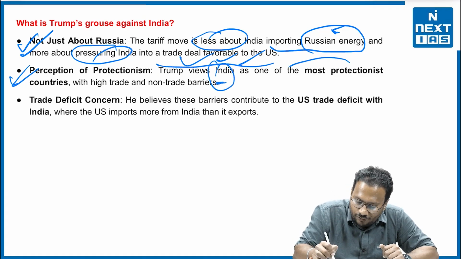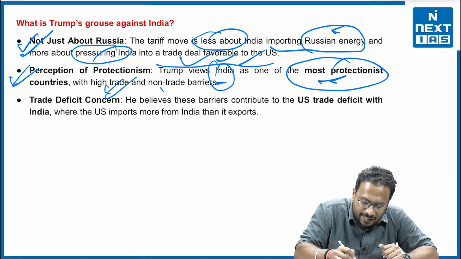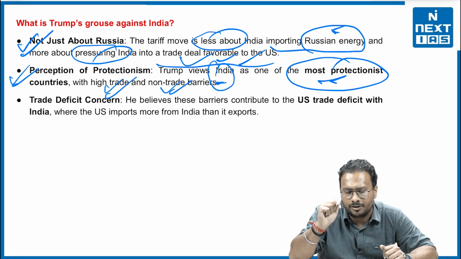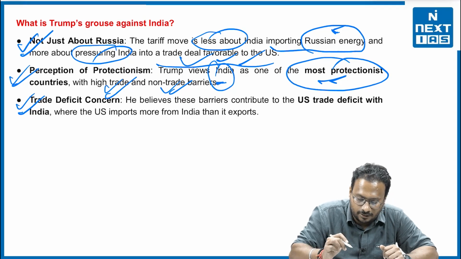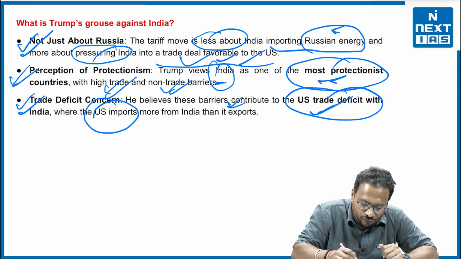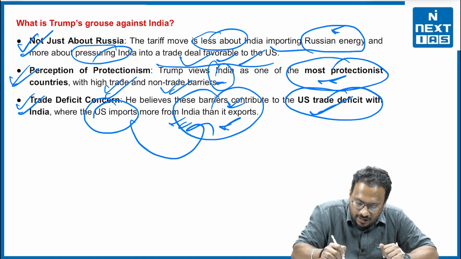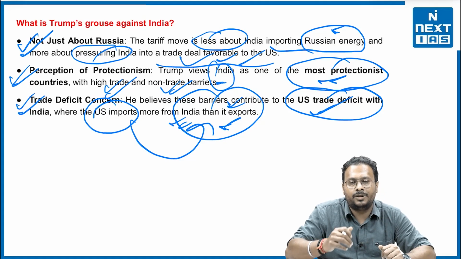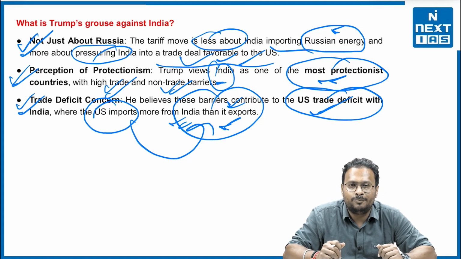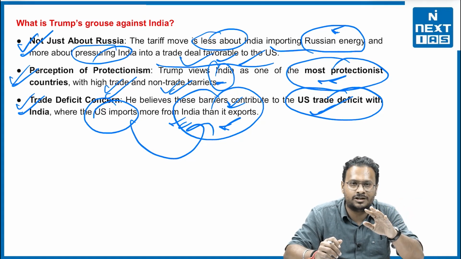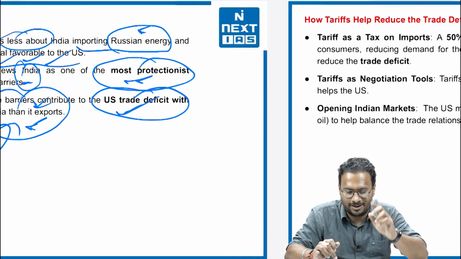Second, a perception of protectionism. Trump views India as one of the most protectionist countries with high trade and non-trade barriers, and he already has criticized this thing earlier as well. Third, trade deficit concern. He believes that the barriers contribute to the US trade deficit with India, where the US imports more from India than it exports. So it's a favorable condition, and Trump has already two or three times said that Mr. Modi is a tough negotiator. So with that perspective, we may think that he must use this tariff diplomacy as an economic tool just to put pressure against India, right?